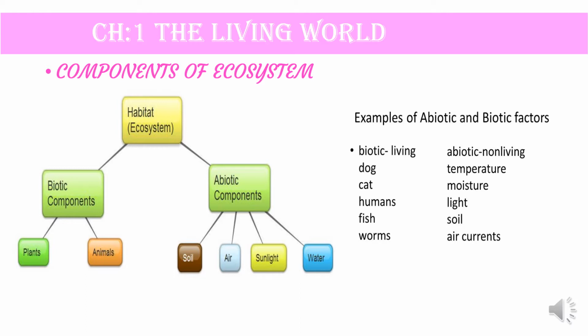First, let us look into the biotic components which we consider as the living component. For example, the dog, the cat, the human, the fish, the worms, and you can add many more living organisms into this category. Whereas the abiotic, which refers to the non-living component, consists of the temperature, moisture, light, soil, air currents. You can also take up the mountain, the hill, the river, the ocean. All these things are considered to be the non-living component of the ecosystem. So let us look into the difference between these two, the living and the non-living components.